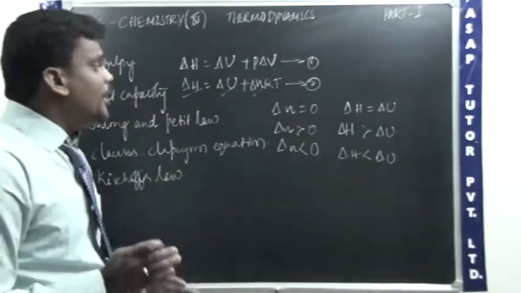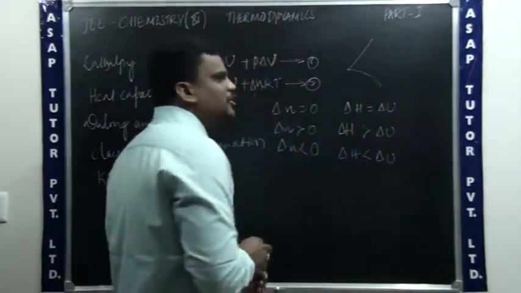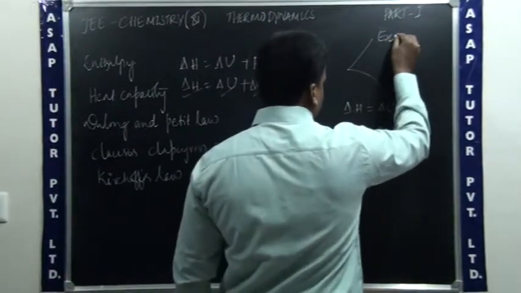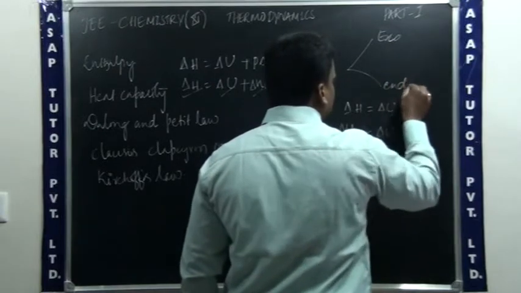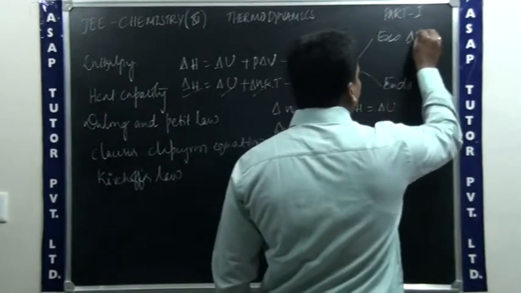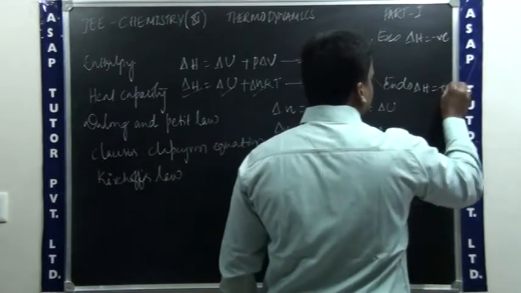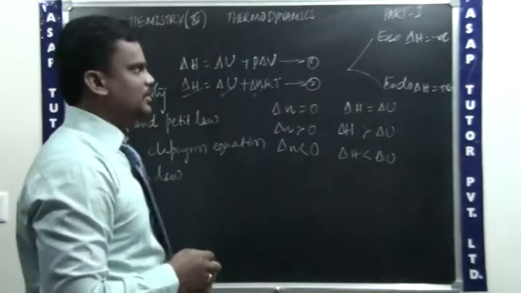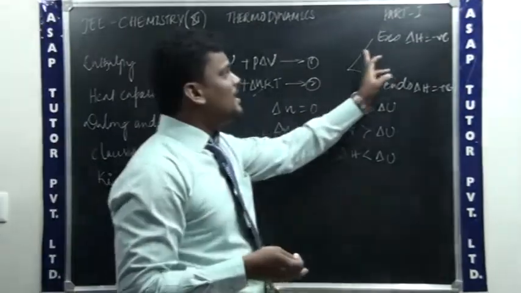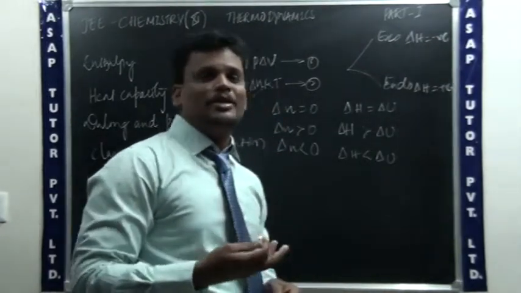Before going to that, in chemical reactions you can mainly observe two kinds of reaction. The first one is the exothermic reaction and the other is the endothermic reaction. So in an exothermic reaction, delta H is negative, don't forget it, and here delta H becomes positive, that is for an endothermic reaction. So now how do we measure it? How do you say that for an exothermic reaction the change in enthalpy is negative, and for an endothermic reaction the change in enthalpy is positive?